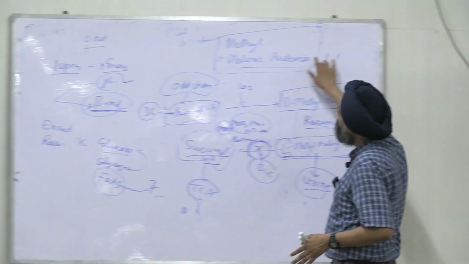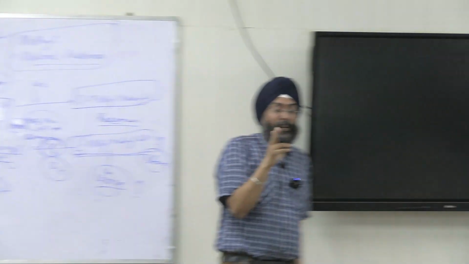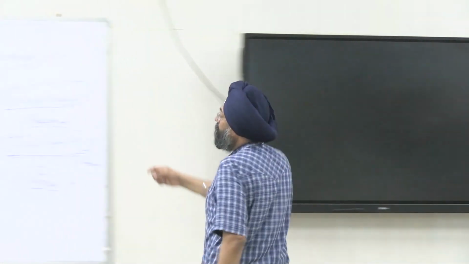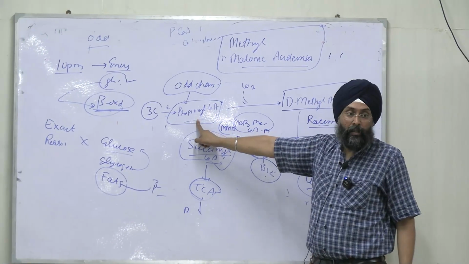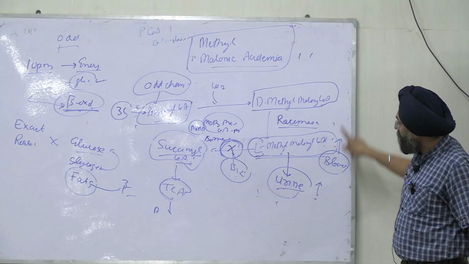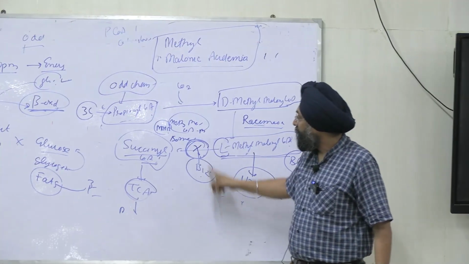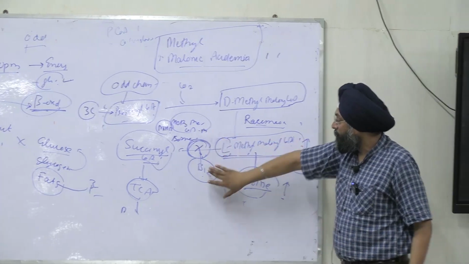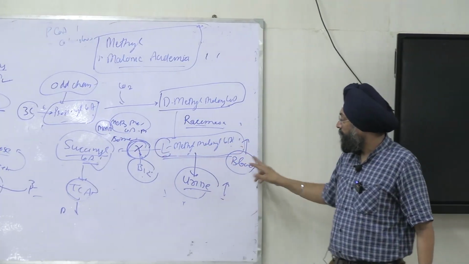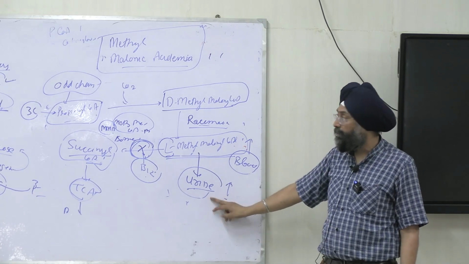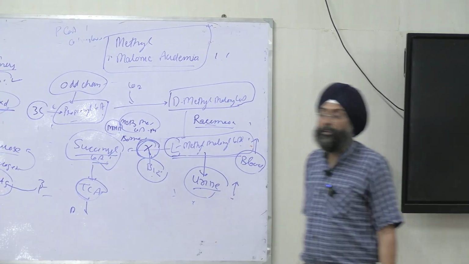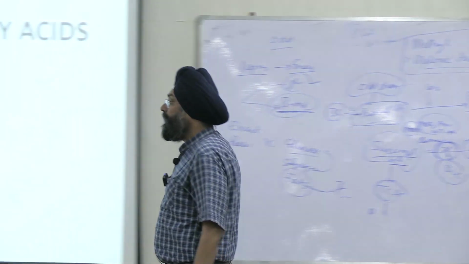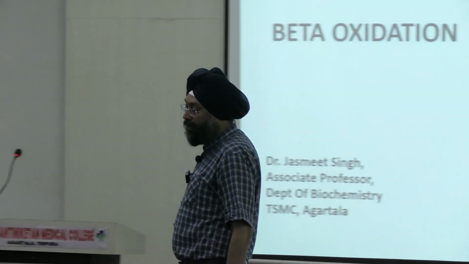Right? Third disorder is methylmalonic acidemia. Remember the name, and it will come under odd chain fatty acids. In odd chain fatty acids, the final product is propionyl-CoA, and it is metabolized via D-methylmalonyl-CoA, L, and this reaction requires B12 and MMM, methylmalonyl-CoA mutase. So there will be deficiency of this enzyme or B12. This product will accumulate, causing increased levels in blood and finally filtered into urine. So the symptoms will be mental retardation, CNS damage, and metabolic acidosis.